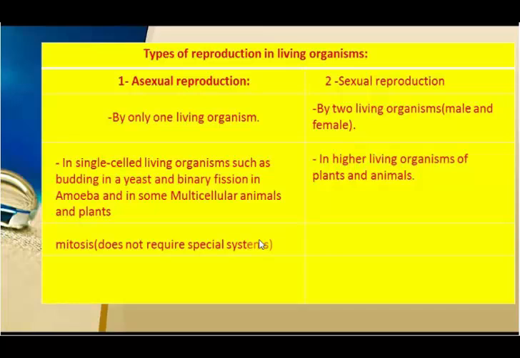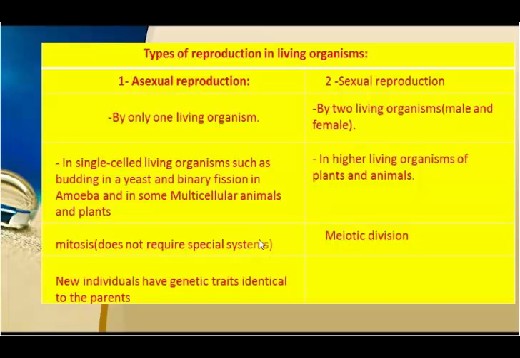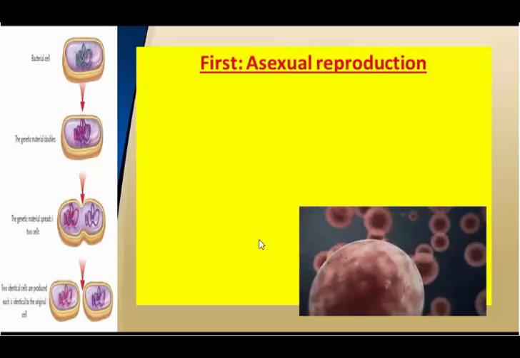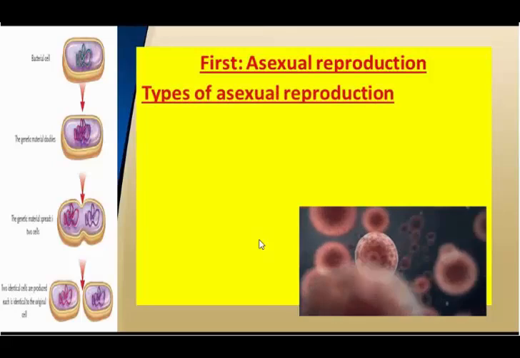For type of division, asexual reproduction occurs by mitosis, which doesn't require special systems. But on the other side, sexual reproduction occurs by meiosis. New individuals have genetic traits identical to the parents in the case of asexual, but new individuals have genetic traits different from their parents in sexual. First of all, we'll start with asexual reproduction. Asexual reproduction has types. First one, binary fission.